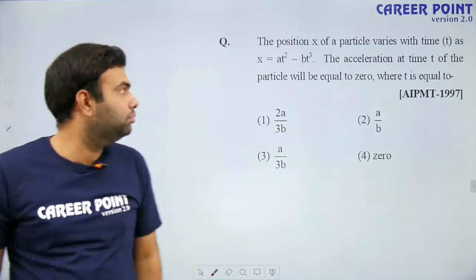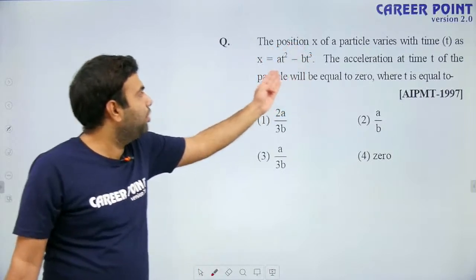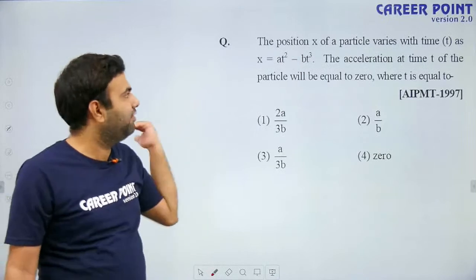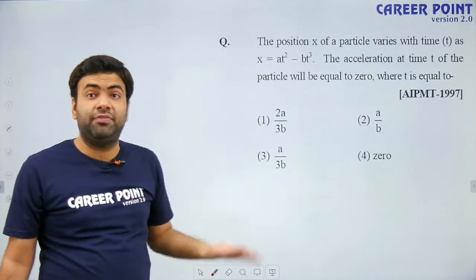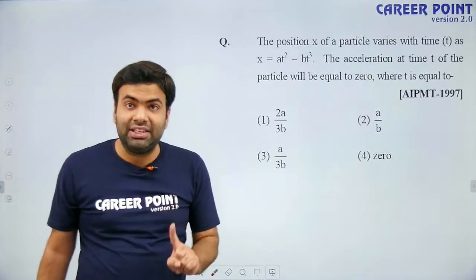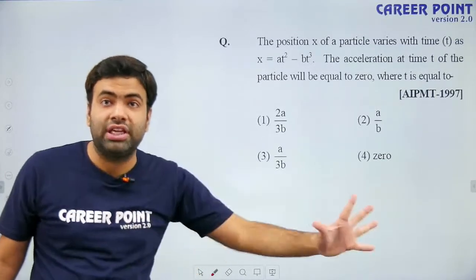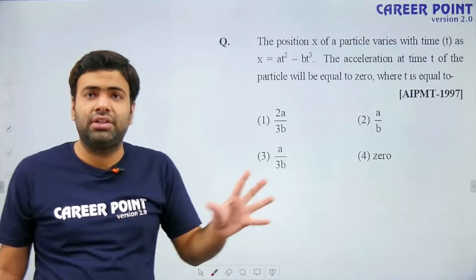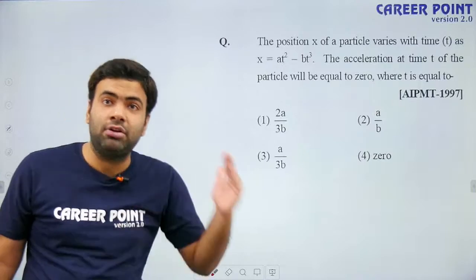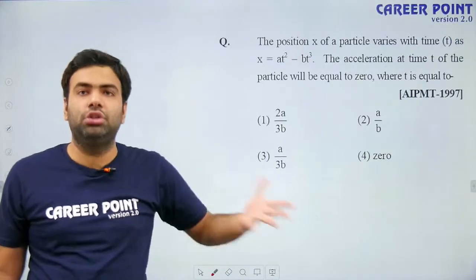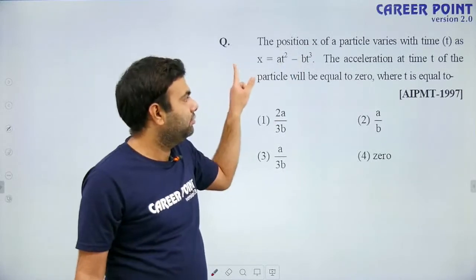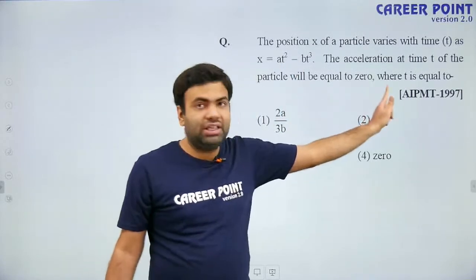So what you have to do? First, because you have position as a function of time, if you differentiate position, you will get velocity as a function of time. If you again differentiate velocity, you will get acceleration as a function of time. If acceleration as a function of time is constant, if it is not a function of time, then we will say acceleration is uniform. If it is dependent on time, we will say it is non-uniform. Okay? So you have to calculate the time when acceleration is 0.